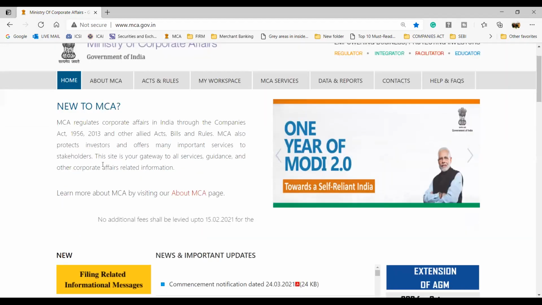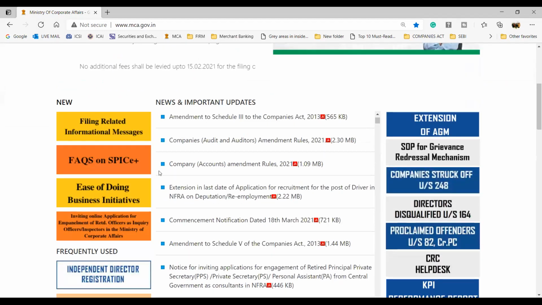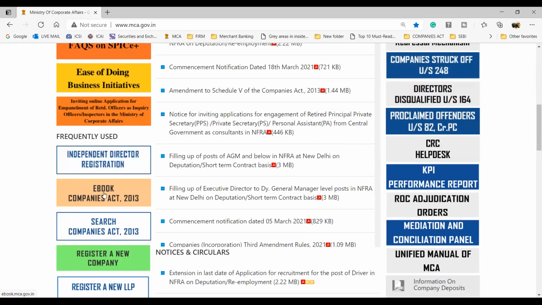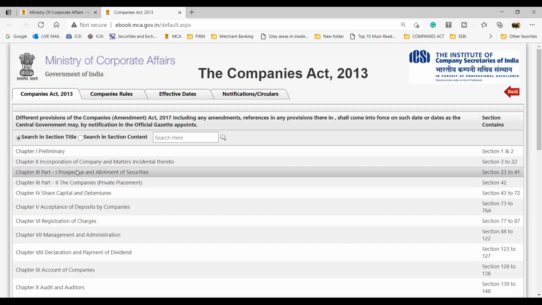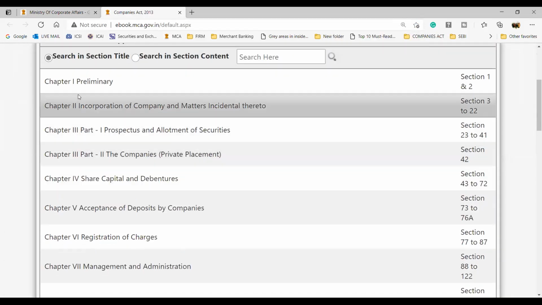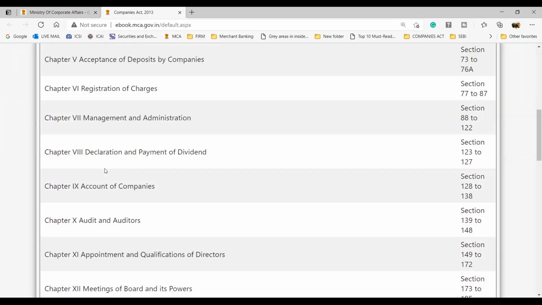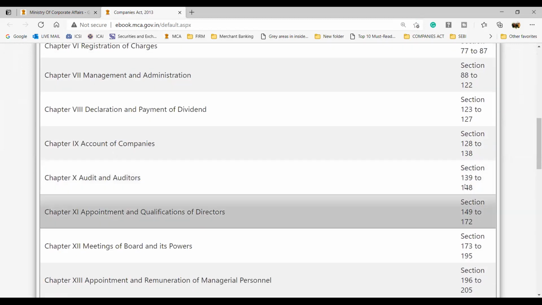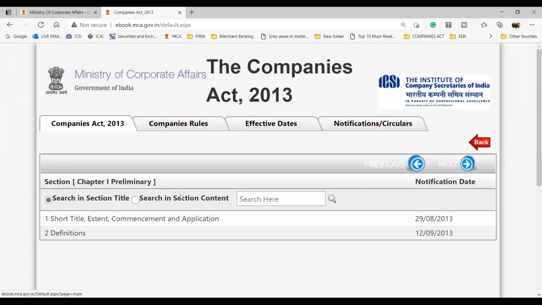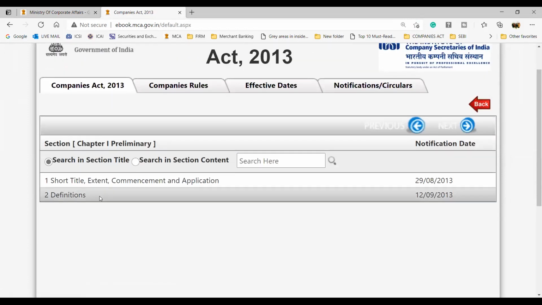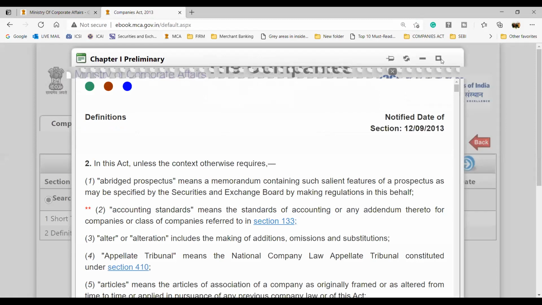Okay. So here, if you drag down towards the left side, you are going to find this ebook. Once you click on this ebook, you'll find this updated act. So again, this is the same as what we have studied. This is your chapter number 1, 2, 3, 4, 5, 6, 7, 8, 9, 10, till section 148. Once you click on this preliminary, and here you click on this definition, you'll find this dialog box.